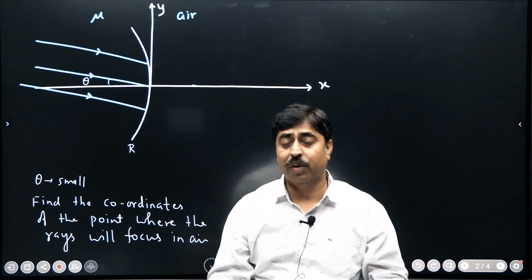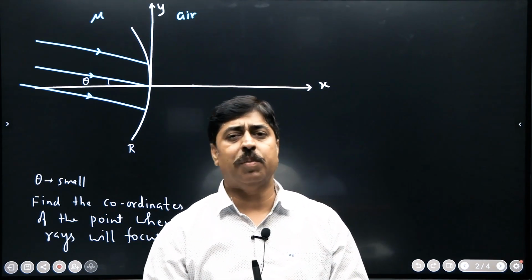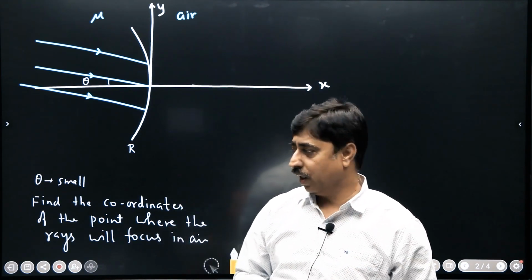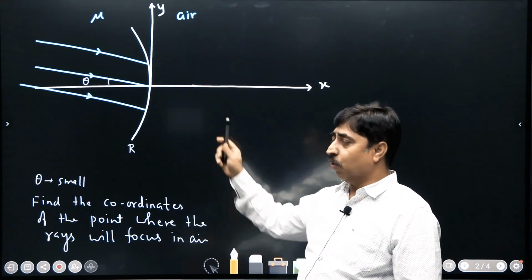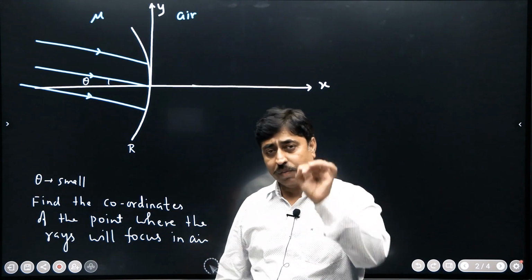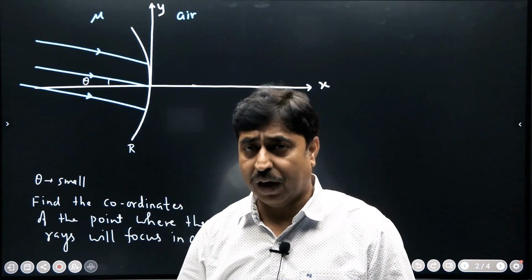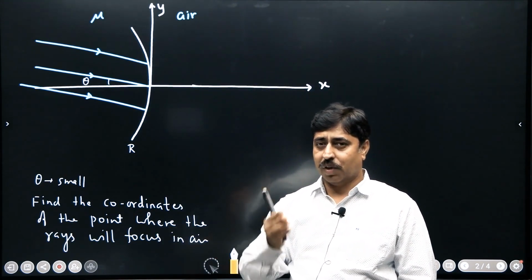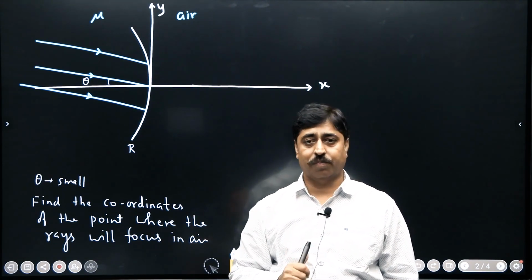Theta is small, it is given to you that theta is small, which obviously means that you are allowed to use approximations like cos theta equals 1, sin theta equals theta, tan theta equals theta. Find the coordinates of the point where the rays will focus in air. Find the x and y coordinates of that particular point where the rays are going to get focused after refraction. That is the question. It is no doubt a simple question, but I would request all of you to give it a try. Pause the video.